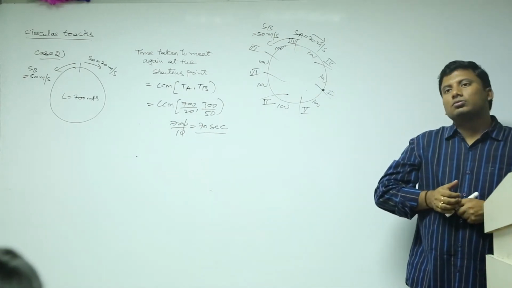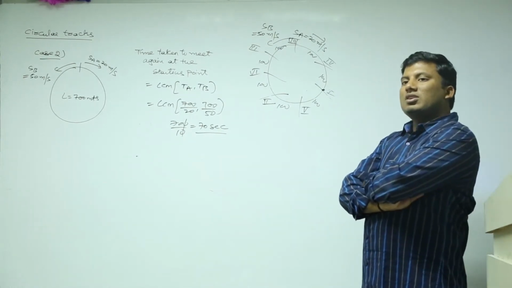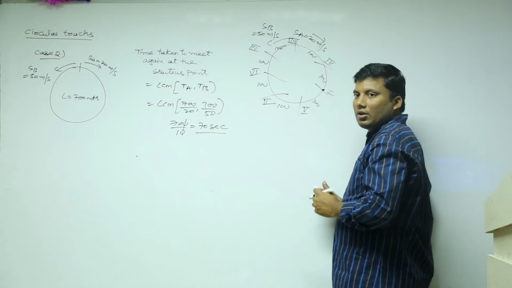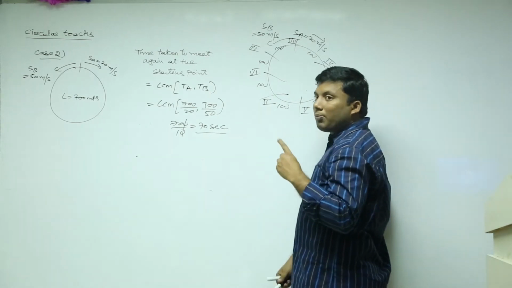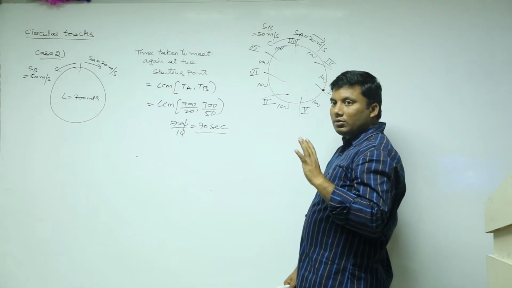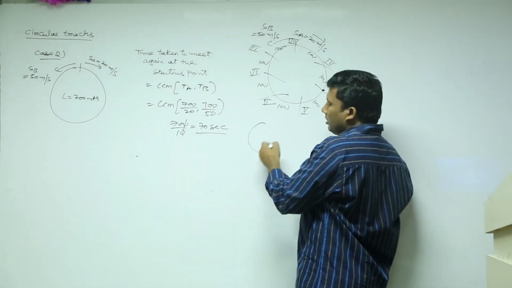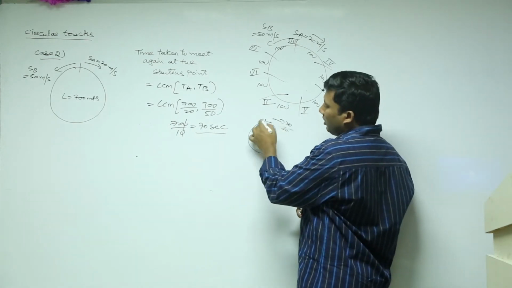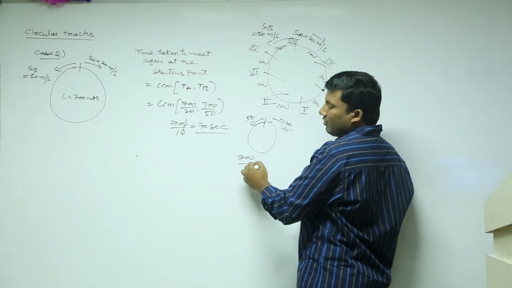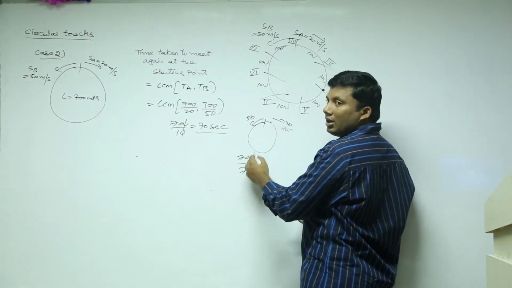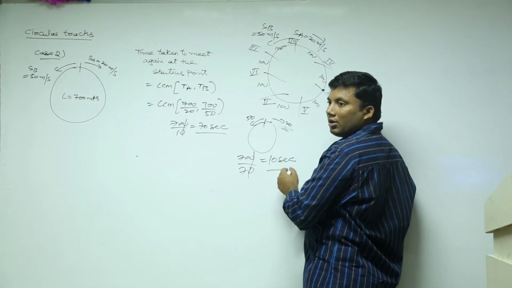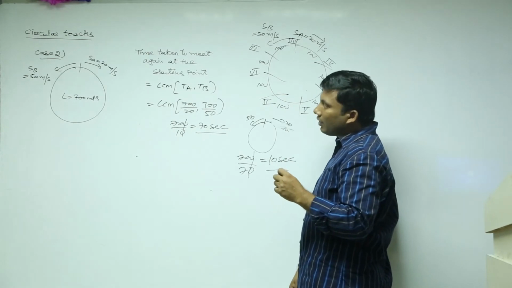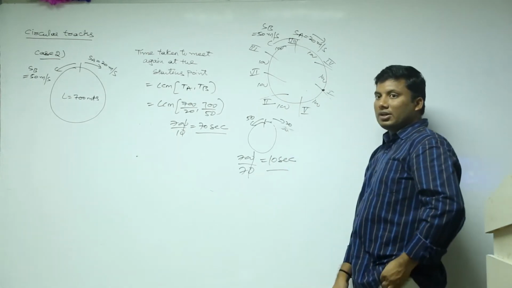Sir, for the first question, 700 by 130 should also be possible. Speed should be added because they are in opposite directions. You are talking about the third point. First question, time taken to meet again for the first time on the track. This is 20, this is 50, totally 700. Opposite direction means I added, 700 by 70, 10 only. First one, 10 seconds we got, right? You need to add the speeds too, sir. 20 plus 50.